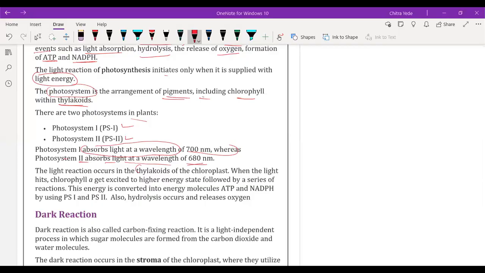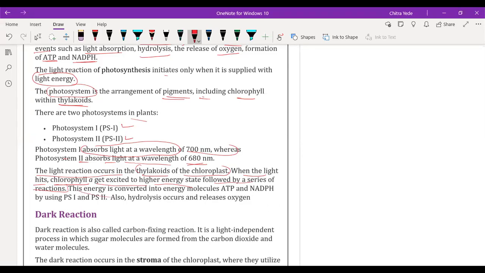So the light reaction occurs in thylakoid of the chloroplast. Chloroplast contains thylakoid, where the first process of photosynthesis takes place. When light rays fall on the chlorophyll, it gets excited to a higher energy state, followed by a series of reactions. Many reactions take place during the first phase of photosynthesis.